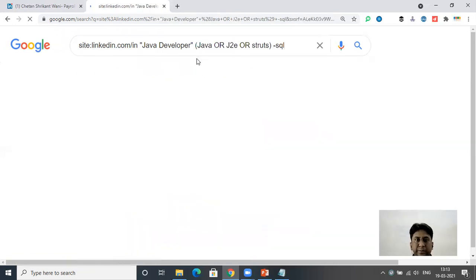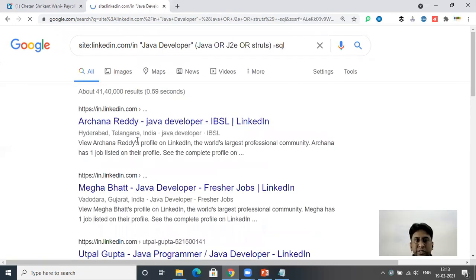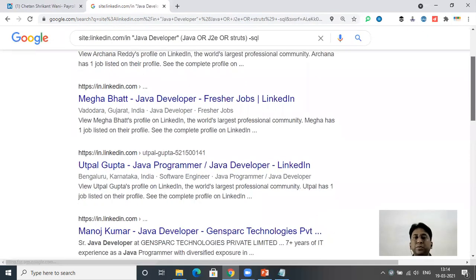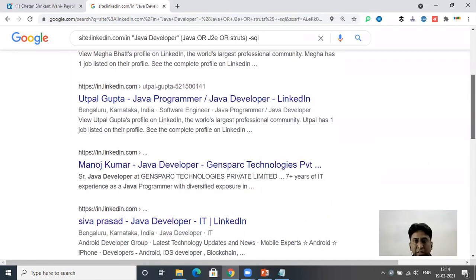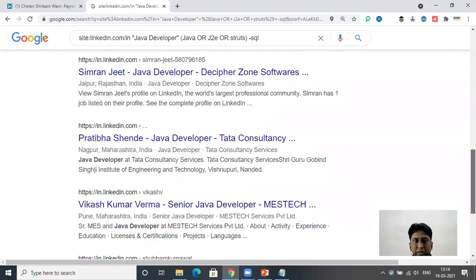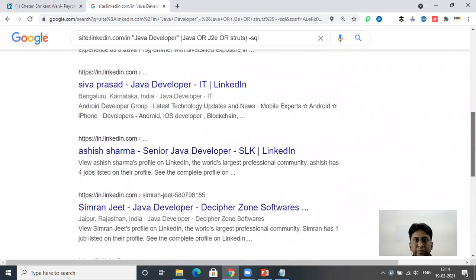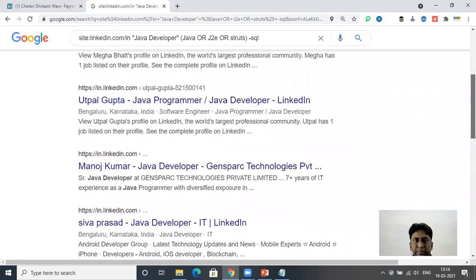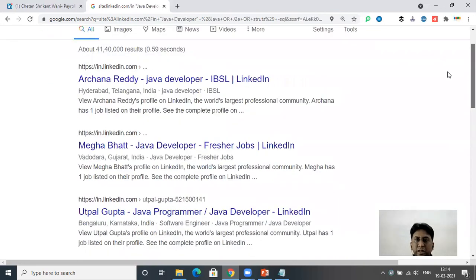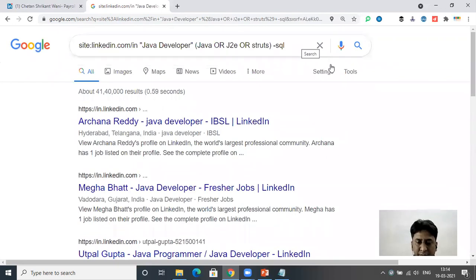I'll just click here. See, now you will see 41,40,000 profiles who have this knowledge, but you won't see any profile having SQL. See, nothing written as SQL. So these are all the profiles of a Java developer. Again, you can use the minus command in the URL.